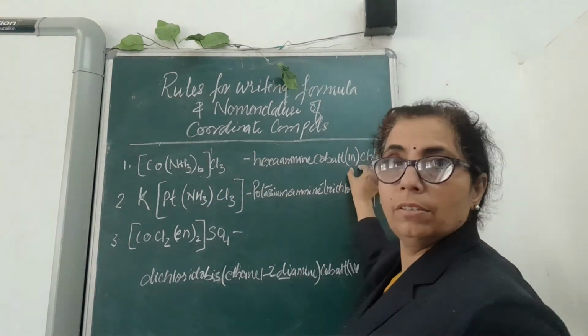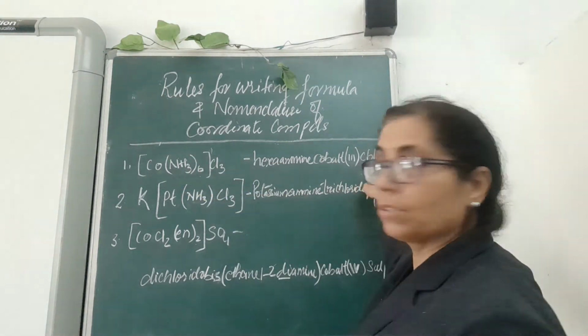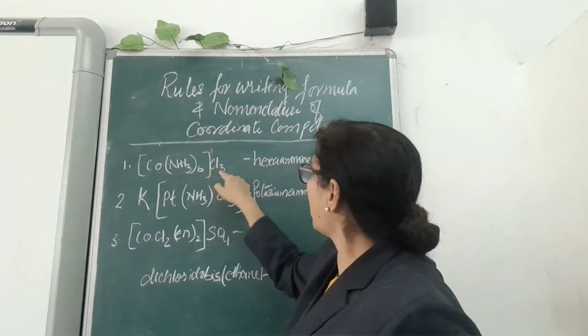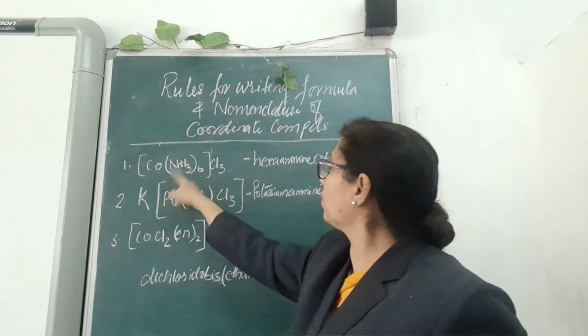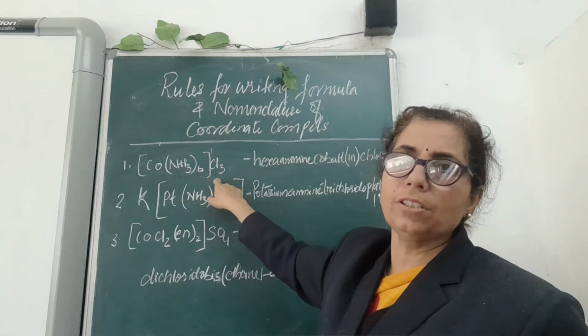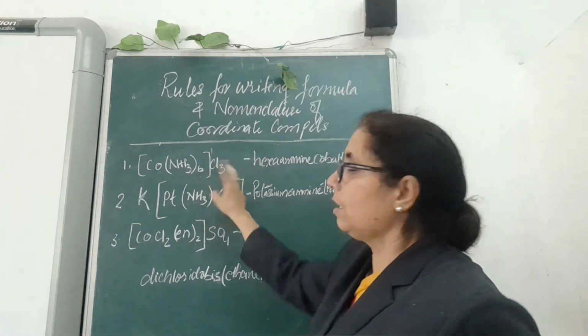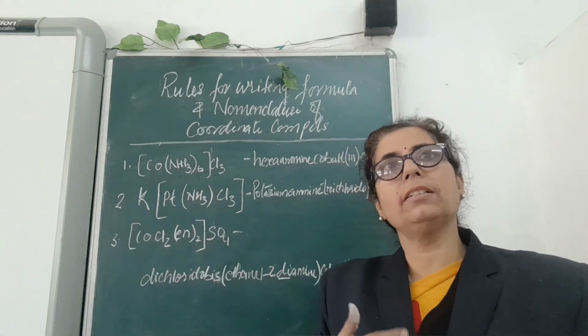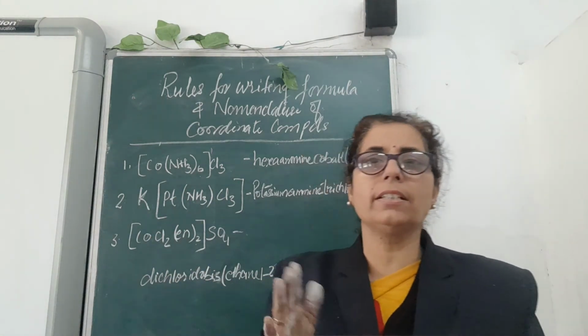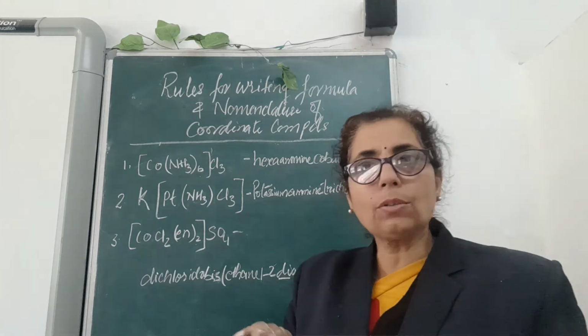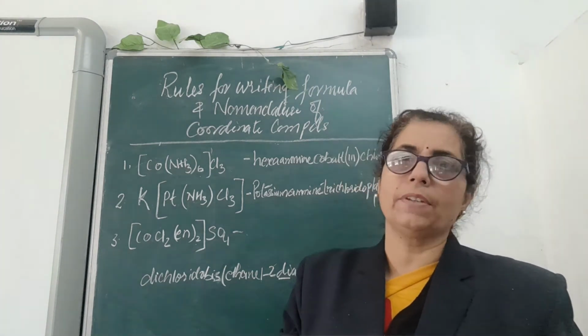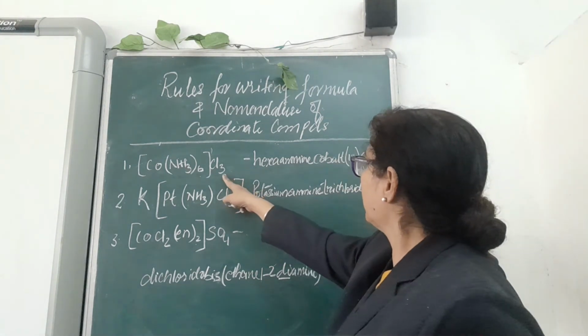This 3 will be seen from outside, this chloride. Now how to write down this 3? You can calculate and find out that 3 chlorine should be written here, as cobalt's valency is 3. The number of positive charge and negative charge should be equal, or the compound should always be neutral. So that can be written here.